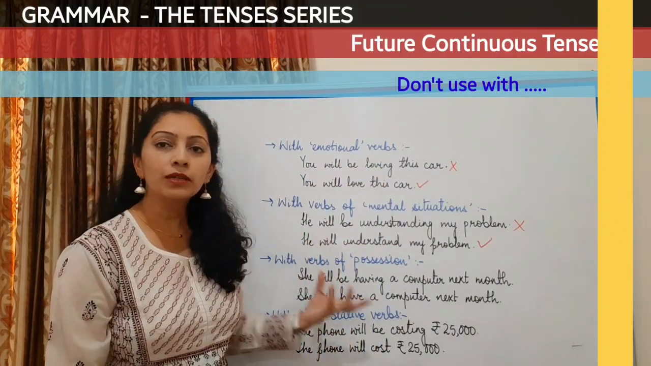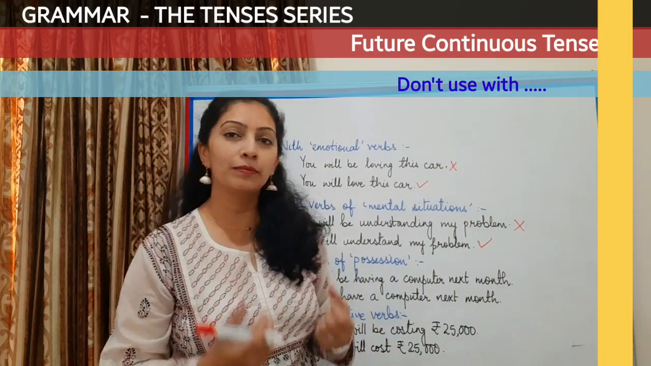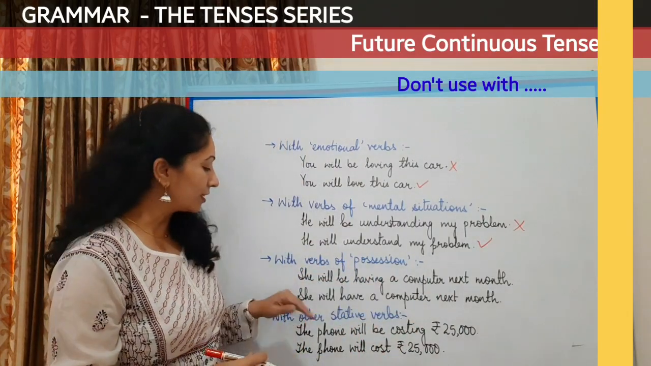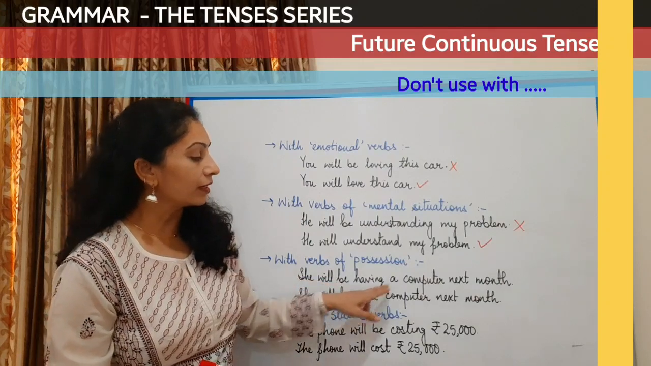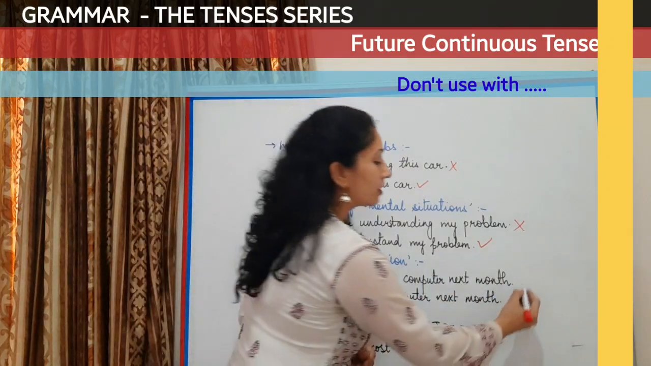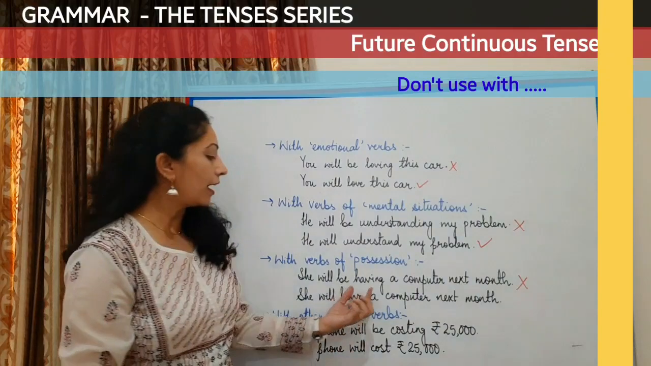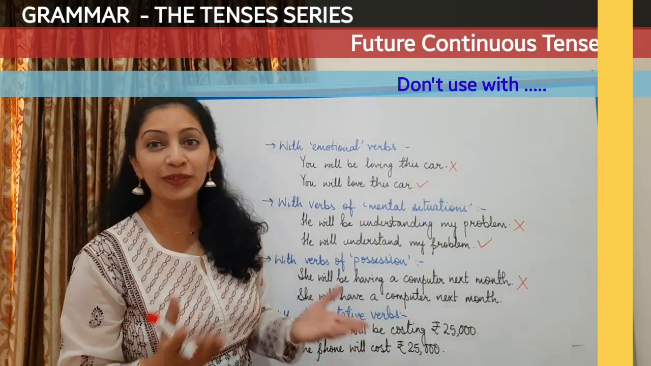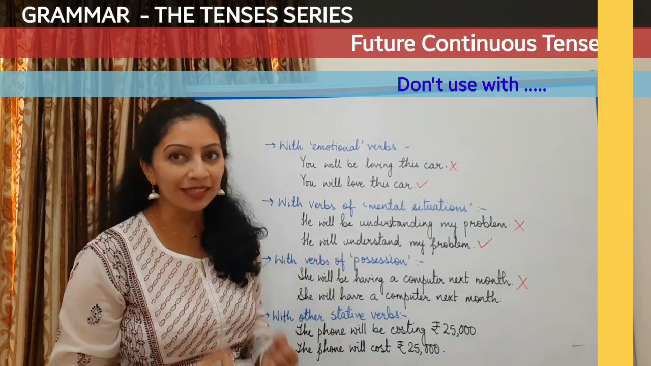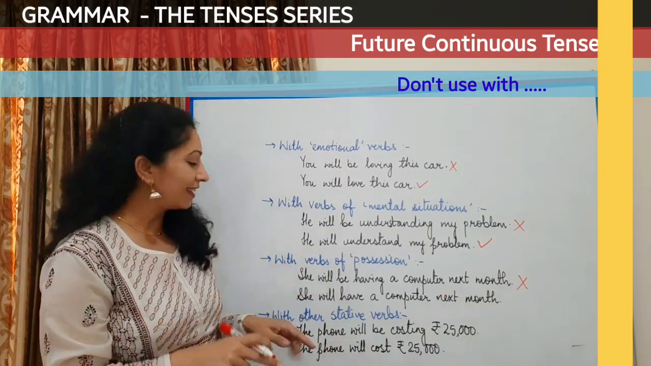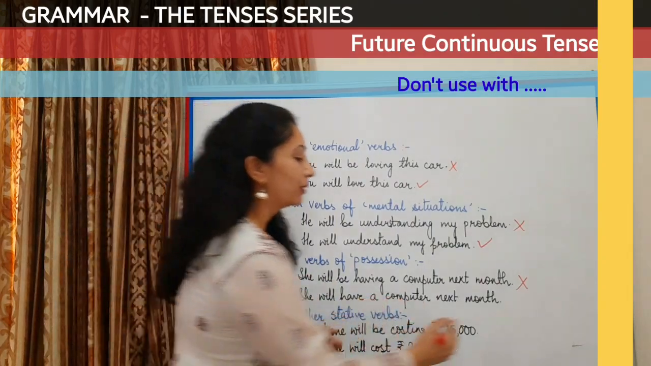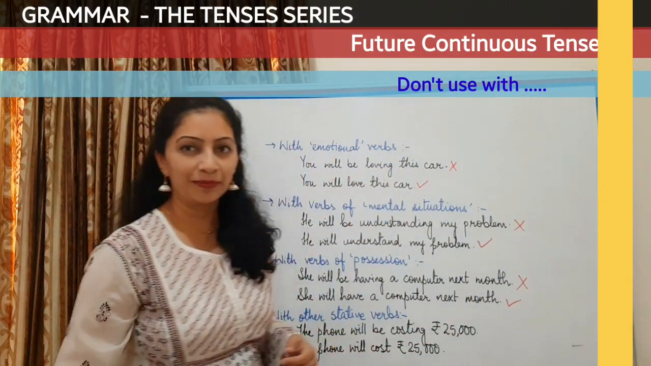When we are talking about verbs of possession, possession means belongingness, then we cannot use continuous tense. For example, she will be having a computer next month, which is absolutely wrong, because the word having means to eat. So obviously she is not going to eat the computer, she is going to possess the computer. So then in that case we will use simple future, like she will have a computer next month.